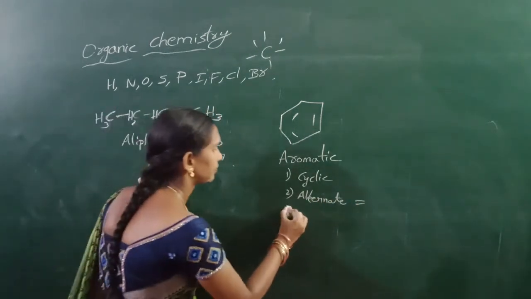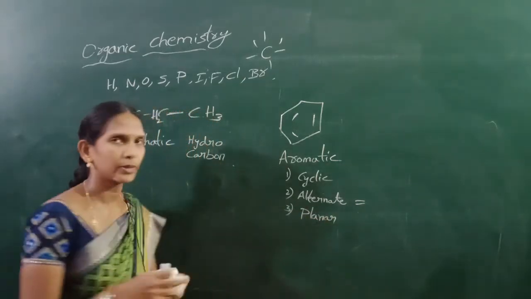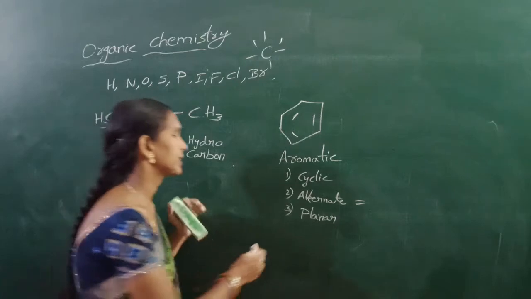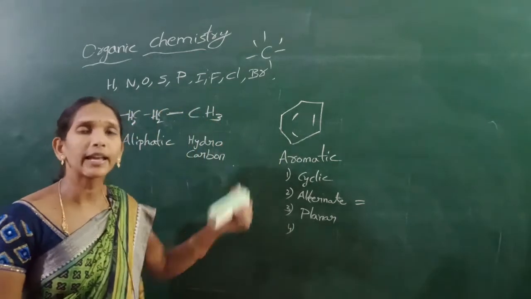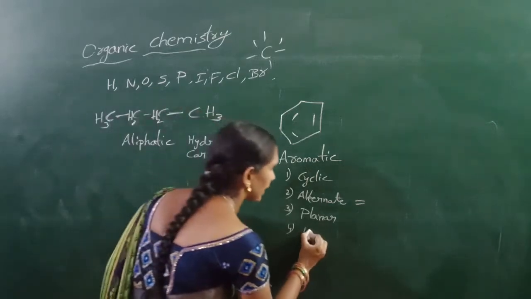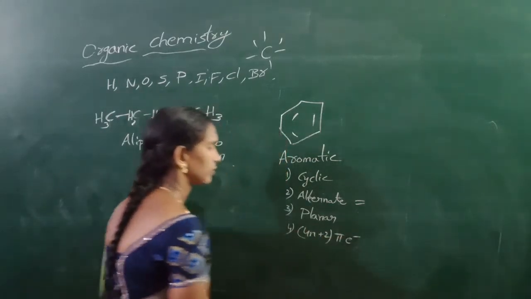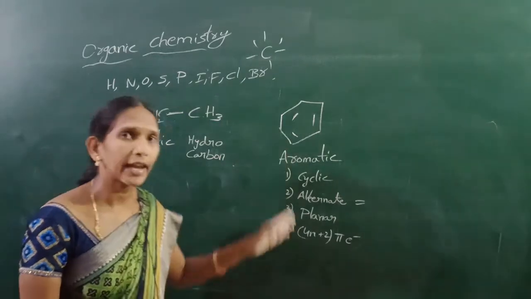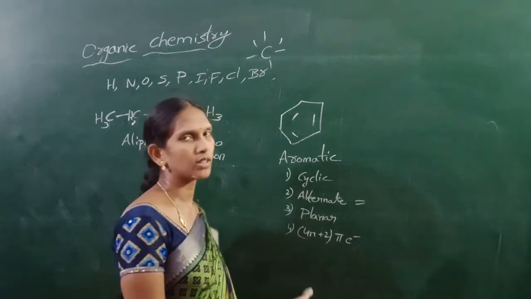Next, a planar structure. The fourth point is the compound must obey Huckel's rule, that means 4n plus 2 pi electrons.